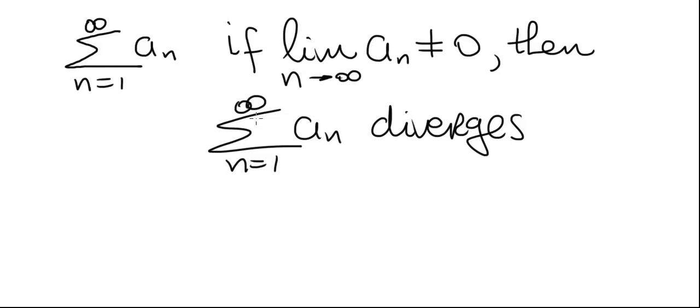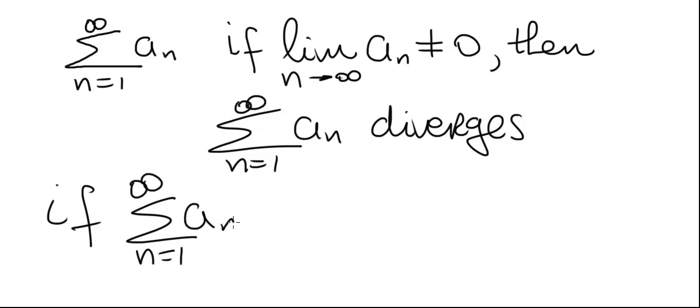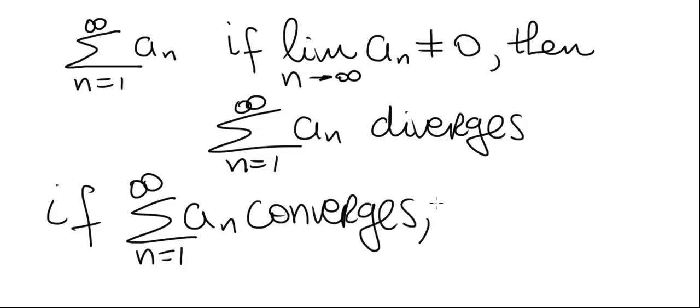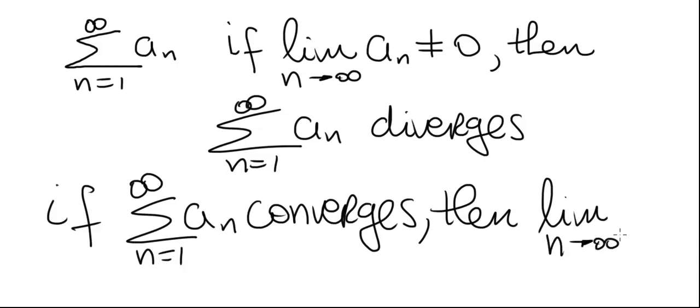Now this is the statement of the test for divergence that's most useful, but it also is equivalent to the following statement. It's called the contrapositive. If we negate the conclusion, which means that instead of the series diverging, it converges. So if we assume that the series from 1 to infinity of an converges, that implies the negation of the assumption in the previous statement. The assumption was the limit is not 0, so here the limit will be 0. These two statements are equivalent.